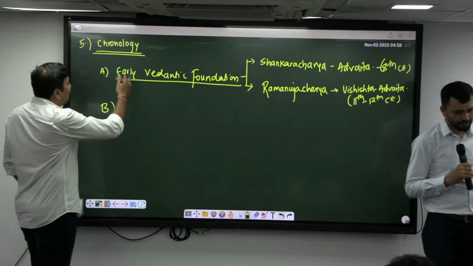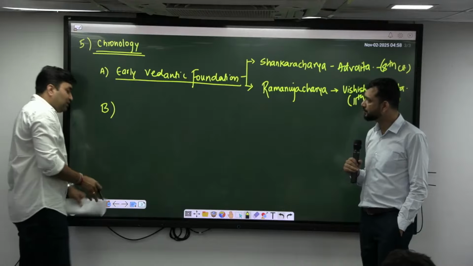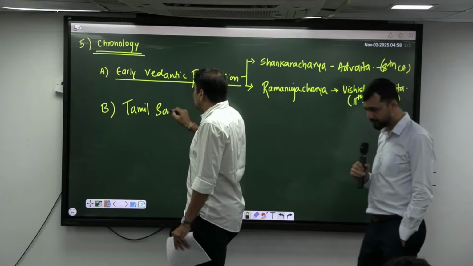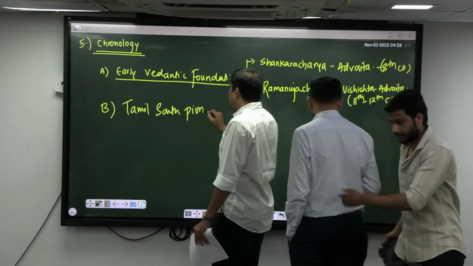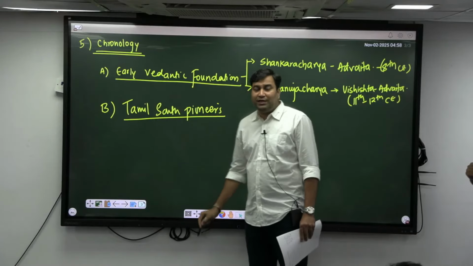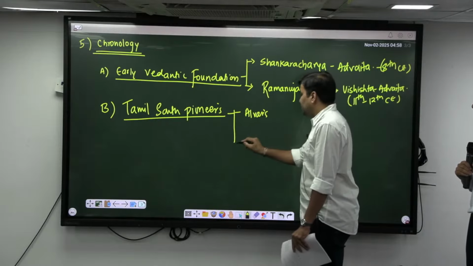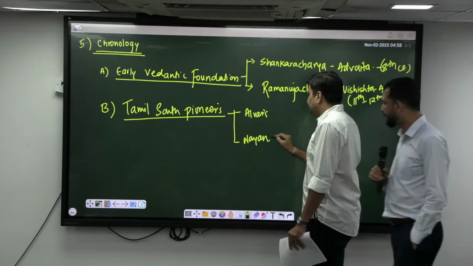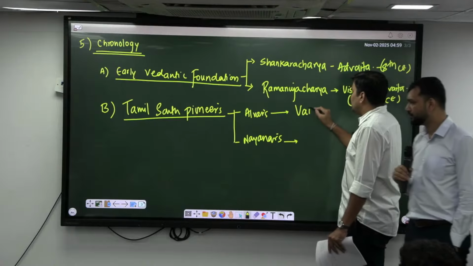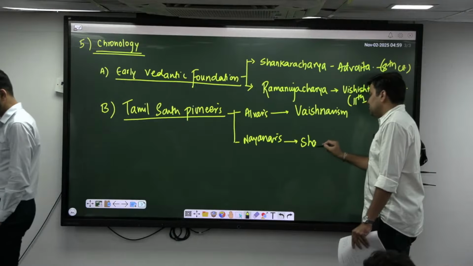Now, in the same time, that is, in the 6th to 12th century, especially in South India, the Tamil South pioneers of the so-called Bhakti movement were none other than the Alvars and Nayanars. The Alvars were the people who worshipped Vishnu, that is Vaishnavism, and this is Shaivism, correct?